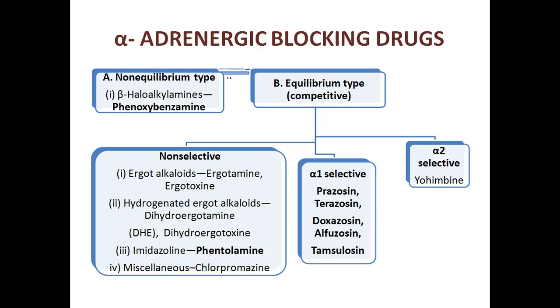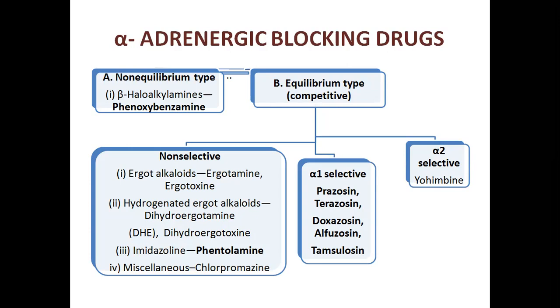The equilibrium type, which are competitive alpha adrenergic blocking drugs, we can classify further as non-selective, alpha 1 selective, and alpha 2 selective. We know we have two alpha receptors, alpha 1 and alpha 2. If a drug blocks both alpha 1 and alpha 2 receptors, it is called non-selective. If it blocks only the alpha 1 receptor, it is called alpha 1 selective. If the drugs block only alpha 2 receptors, it is called alpha 2 selective. The non-selective group blocks both alpha 1 and alpha 2 adrenergic receptors.